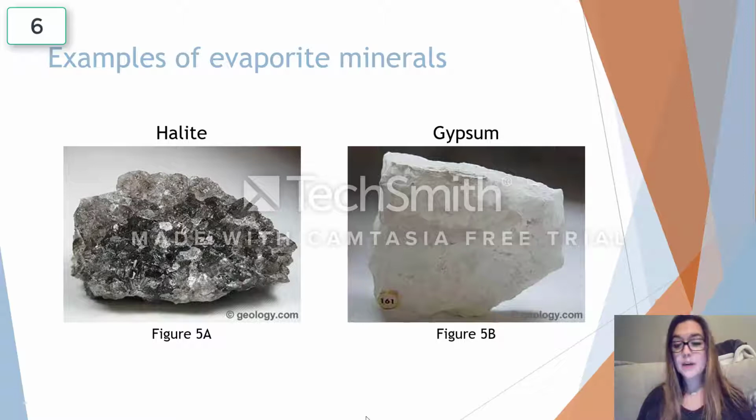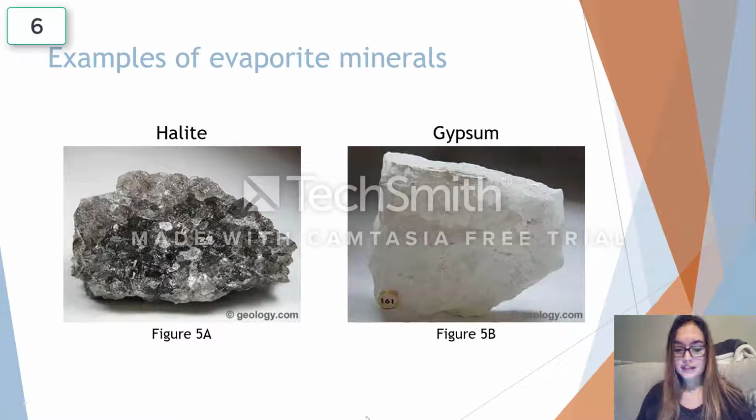It can be used for highway de-icing, sidewalk de-icing when we have snow in the berg. Salt is also an essential nutrient for humans and most animals. You don't want to have fries without salt, so it is definitely a favorite seasoning for food.